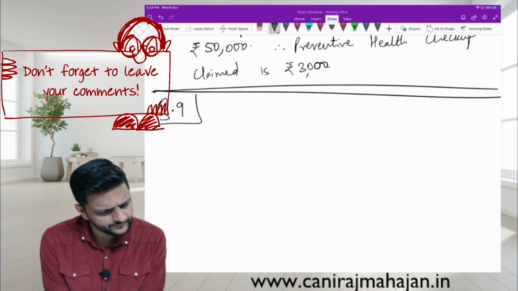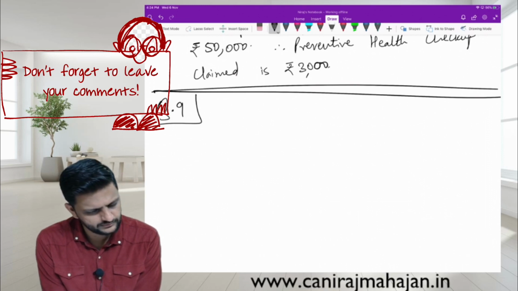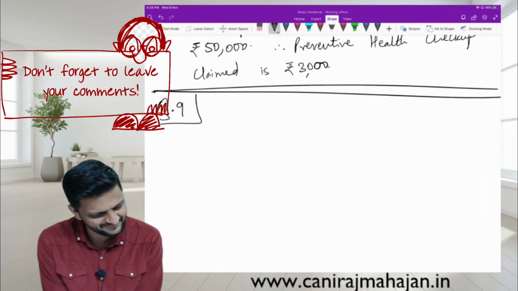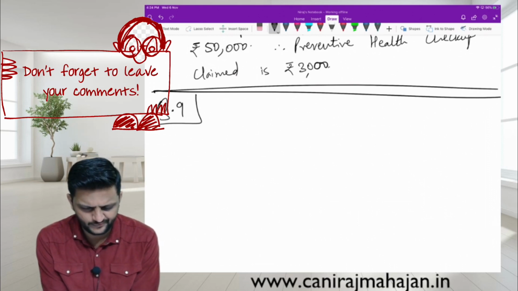Okay. He paid medical. Father is 67, who is not dependent. He contributed 6,000 to CGHS.